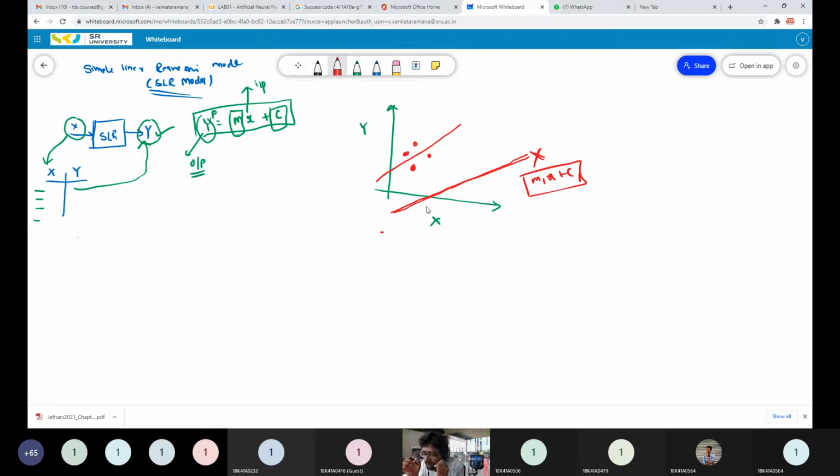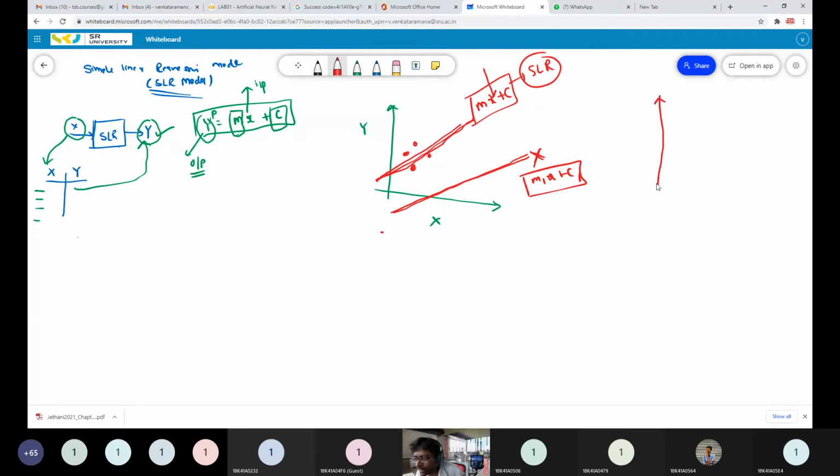So the simple linear regression model will try to find a linear equation mx plus c which has the minimum distance from all the training data samples. Suppose I have 4 training data samples, you have to find a line mx plus c which has the minimum distance from all the data points. That line equation is the simple linear regression model for you, and this line equation will help to predict some output for a given input. Okay.